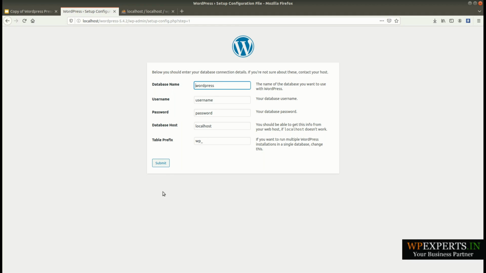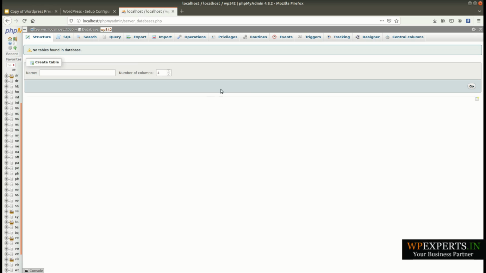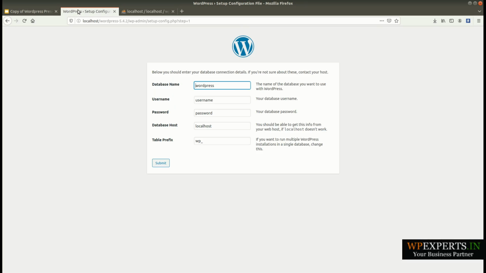Once you click on the let's go button, you will see the second step. Here you need to define the database information that you have already created from phpMyAdmin. My database name was wp542, and my database username was root, and as I set up the password, my database password is password at 123.